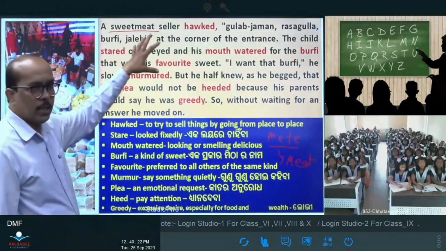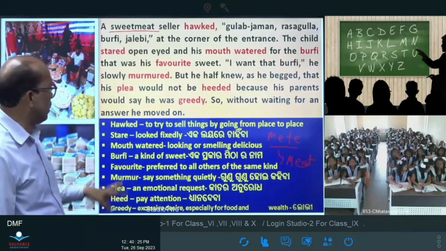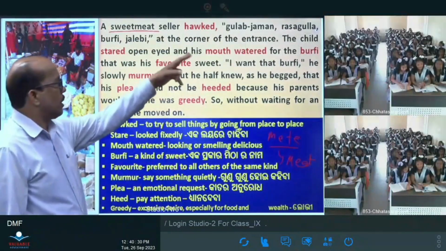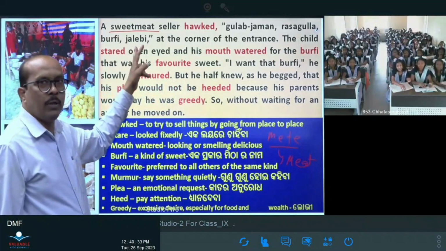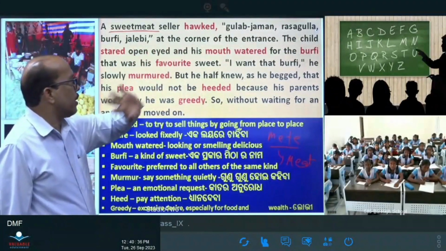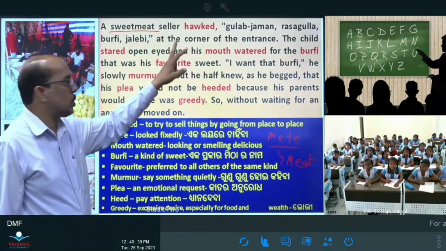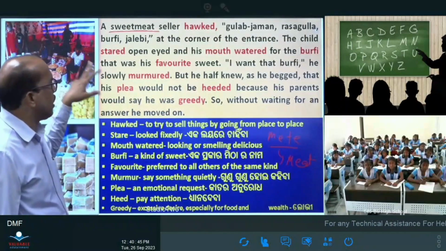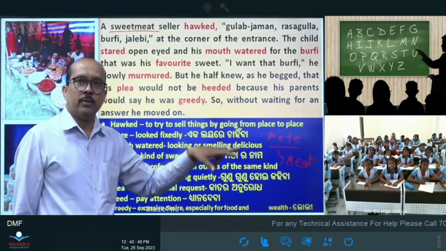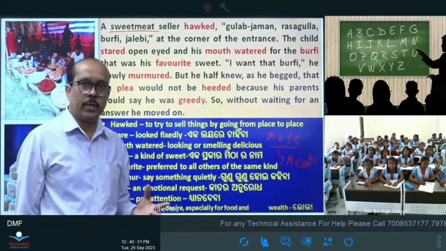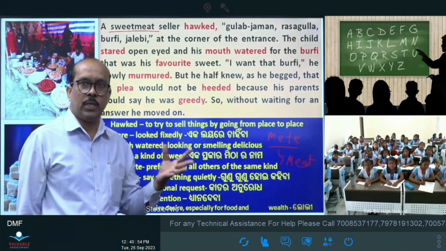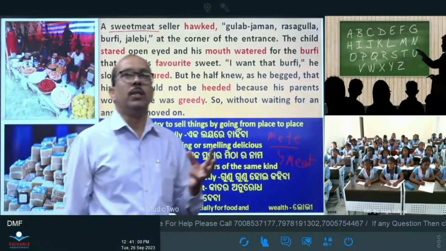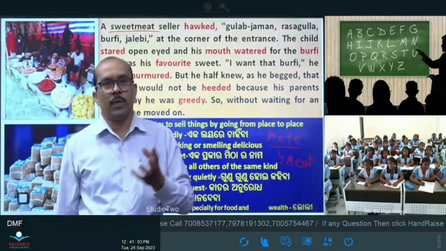Then the sweetmeat seller or sweet seller hawked. Hawked means here to try to sell things by going from place to place. What did he hawk there? Gulab jamun, rasgulla, barfi, jalebi. And where was it? It was at the corner of the entrance. The sweetmeat seller or the sweet shop was at the corner of the entrance. Get the point. The child stared at the sweetmeat, and his mouth watered for the barfi, which was his favorite sweet. So the child saw the sweetmeat: barfi, jalebi, gulab jamun, rasgulla.